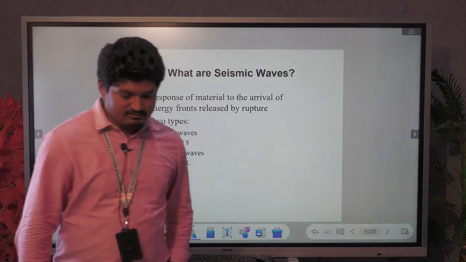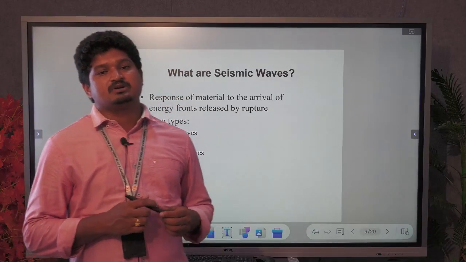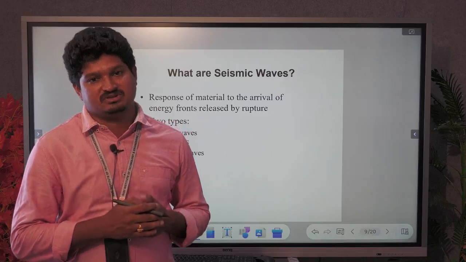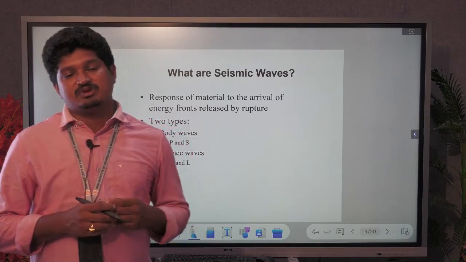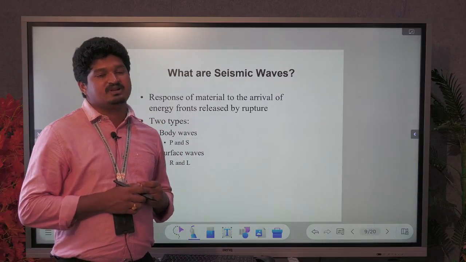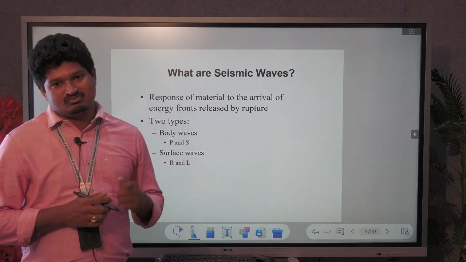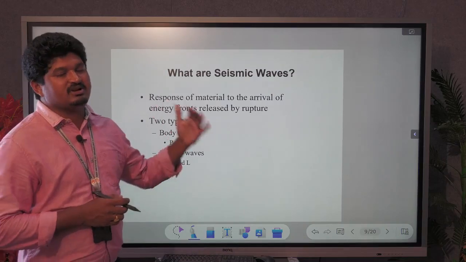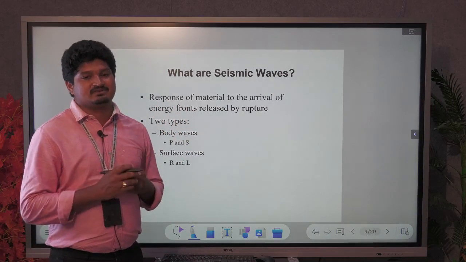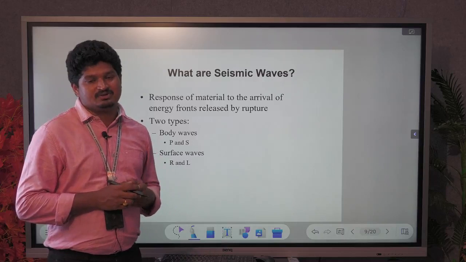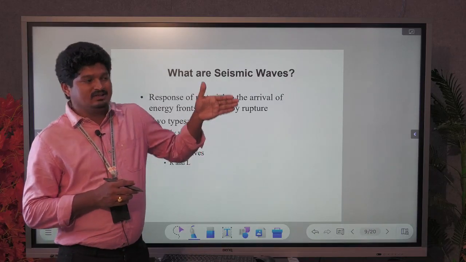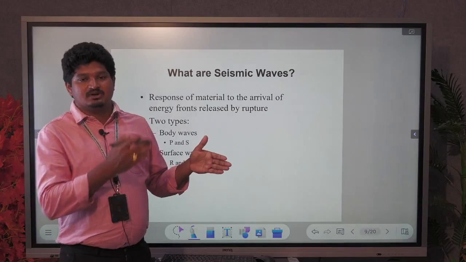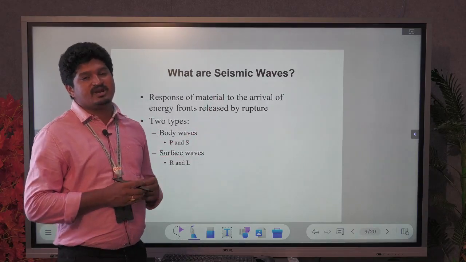So what are seismic waves? Seismic waves help identify what type of rock structures are in the subsurface. There are three kinds of seismic waves: one is P waves, another is S waves, and another is Rayleigh waves or L waves. P waves travel through both solids and liquids, so the wave propagates in the liquid state and the solid state. So how the energy conditions vary, the P waves will identify that.